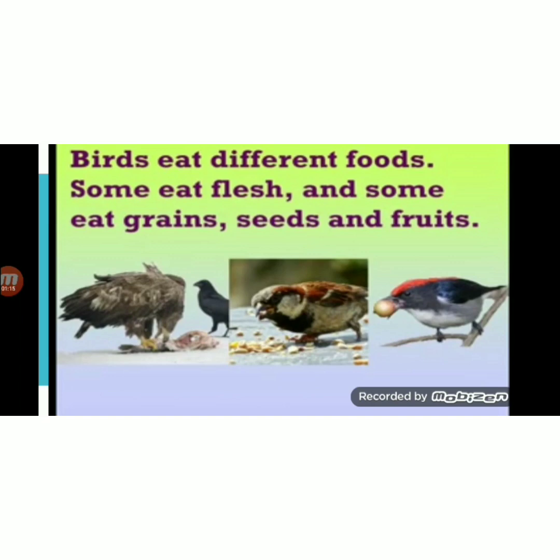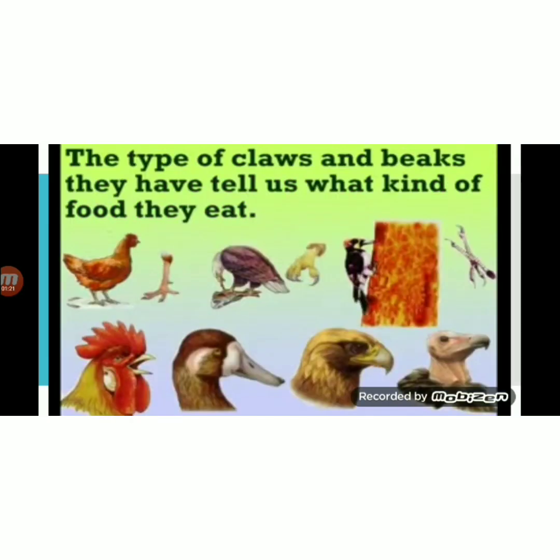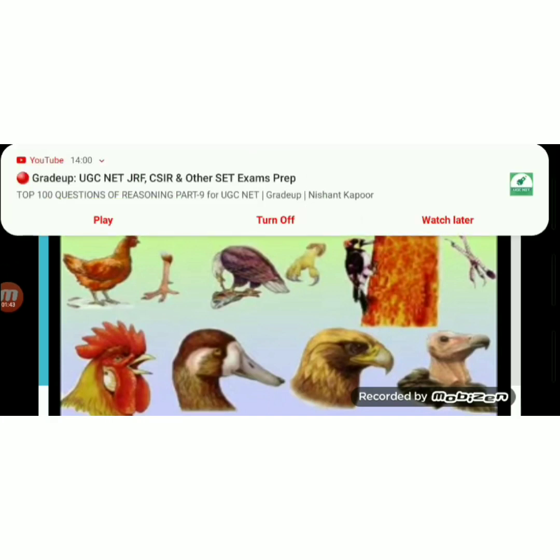Some eat flesh and some eat grains, seeds and fruits. So the shape of the beak is according to their food habits. If they eat seeds, the shape of the beak is hard and crushing type. If they used to eat meat and flesh, they have that type of beak. So one by one we will study types of beaks.